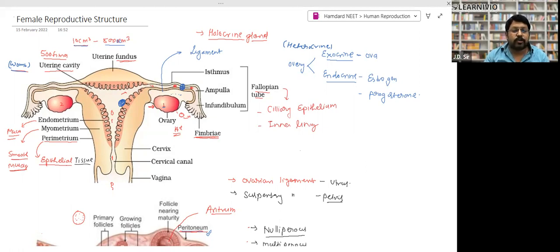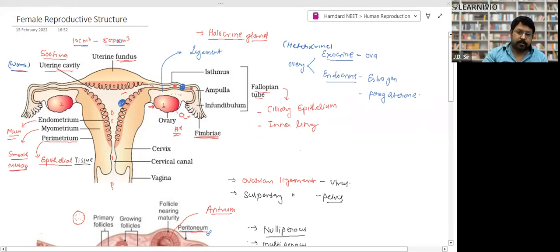At the end of the menstrual cycle, this layer breaks down and it goes out as the menstrual flow if pregnancy does not take place. Clear? So formation and destruction of this layer, the endometrium, takes place every month, right? It is made up of mucus, loose epithelial cells, and some blood capillaries. Is that clear?